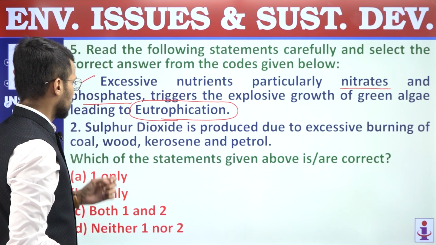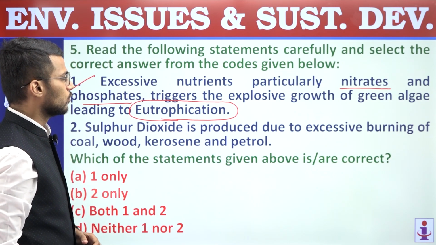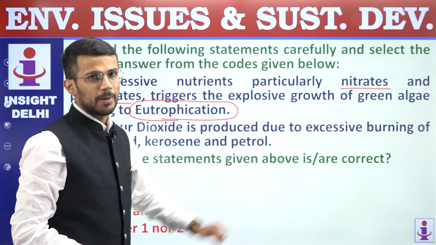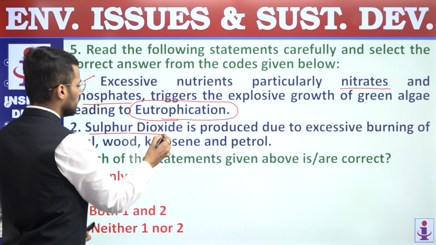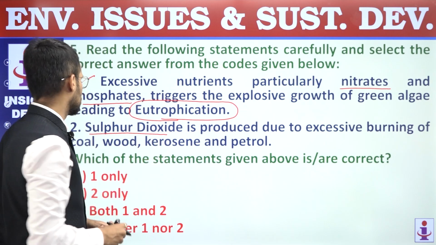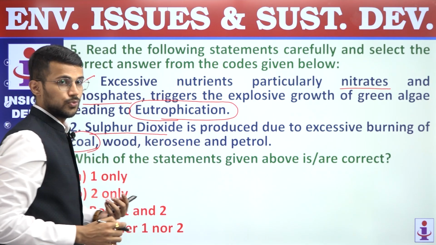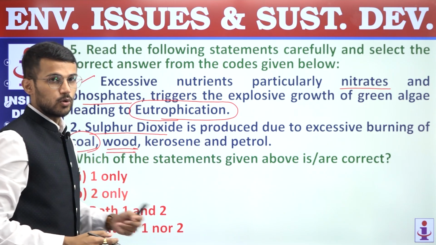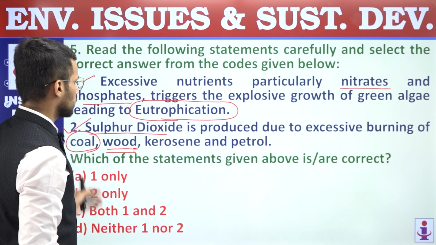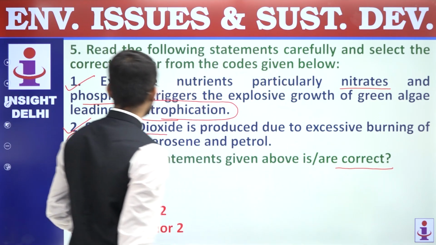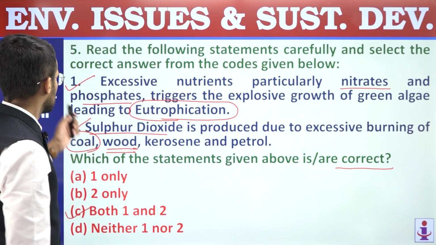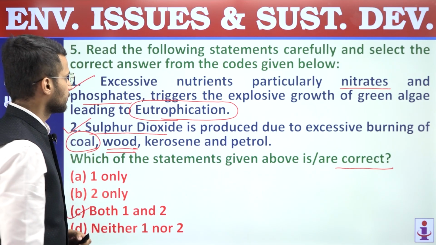Second statement, sulfur dioxide is produced due to excessive burning of coal, wood, kerosene and petrol, right? So sulfur dioxide is the result of burning of all these biomasses, or all these, we can say, fossil fuels, except wood, which is a biomass, right? So second statement is also a correct statement. We are supposed to find out correct statements only, and hence answer is both 1 and 2, that means option C. So question number 5, correct answer is C.